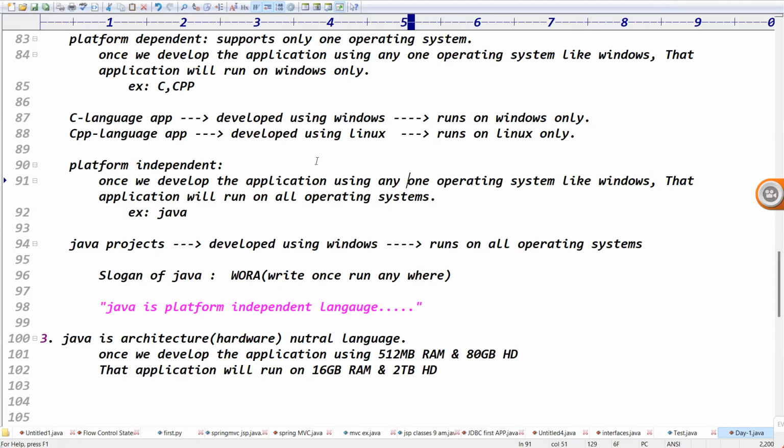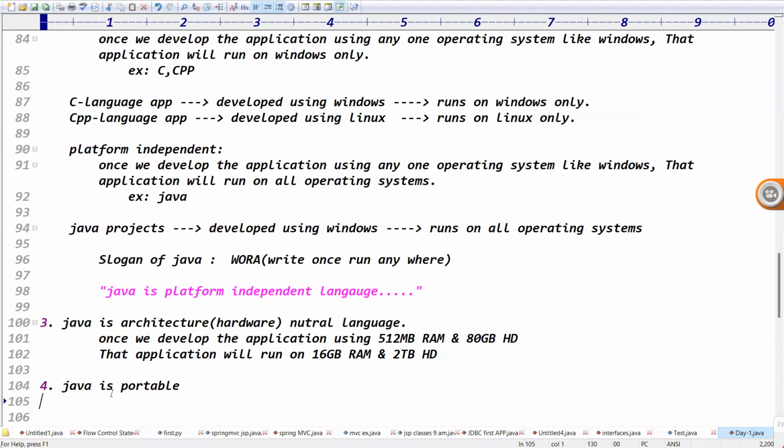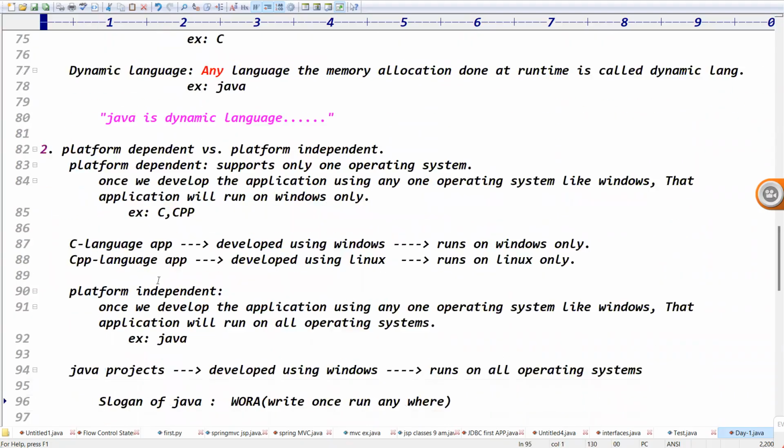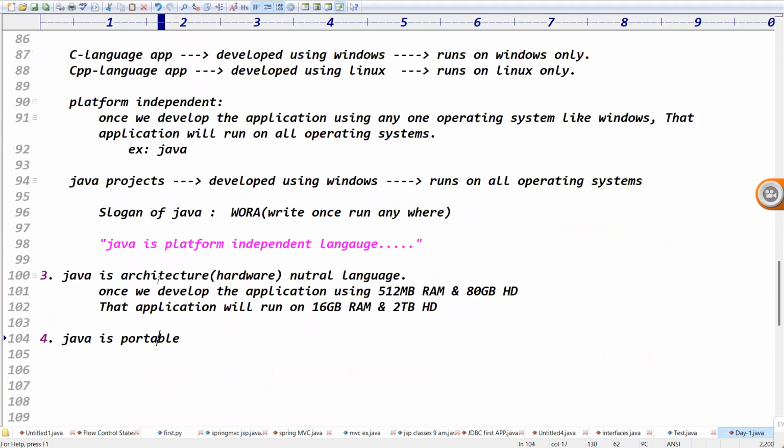Did you get the point or not? The application will run on any configurations. That nature is called architectural neutral. Because based on these two points, I can conclude that Java is a portable language. These are definitely important points. Maybe some people think it's theory, but basic theory is required.